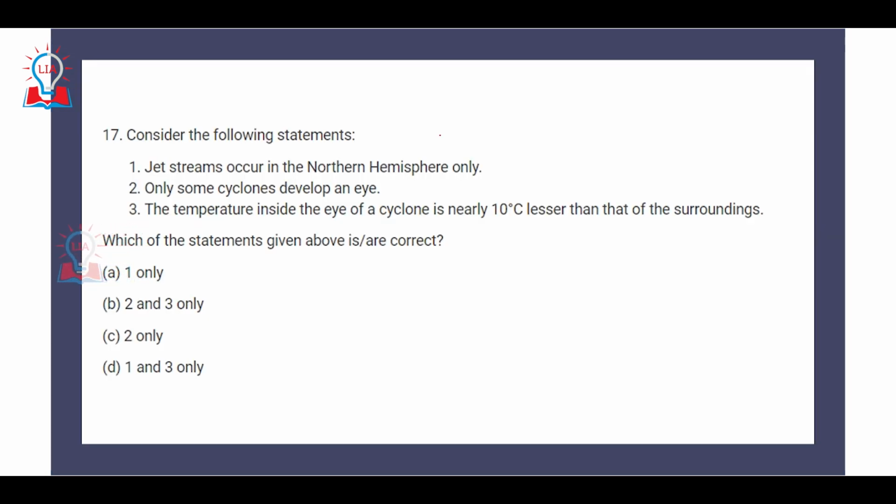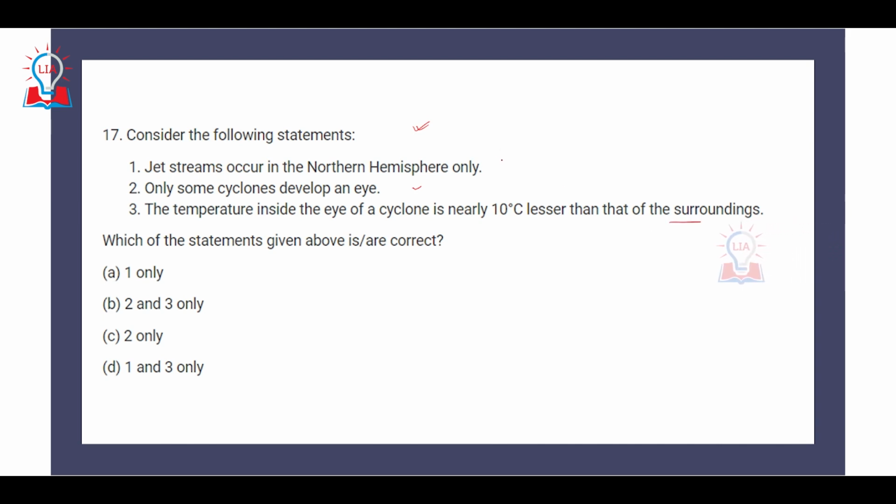The last question was asked related to the field of climatology, where it has been asked: jet streams occur in the northern hemisphere only; only some cyclones develop an eye; and the temperature inside the eye of a cyclone is nearly 10 degrees Celsius lesser than that of the surrounding.